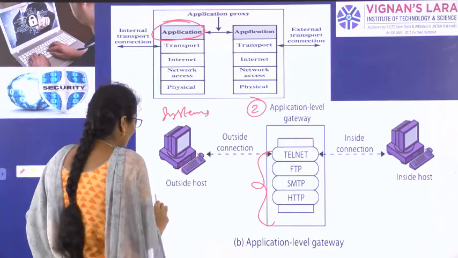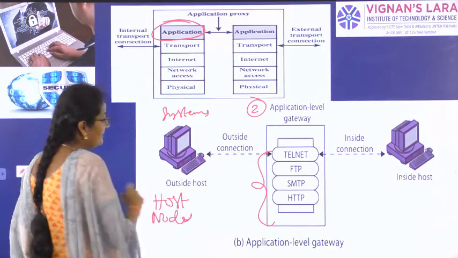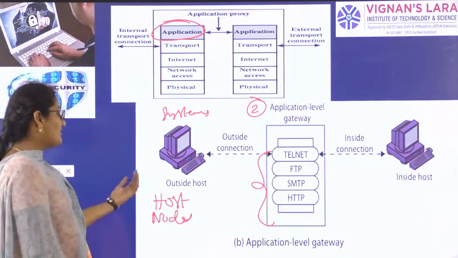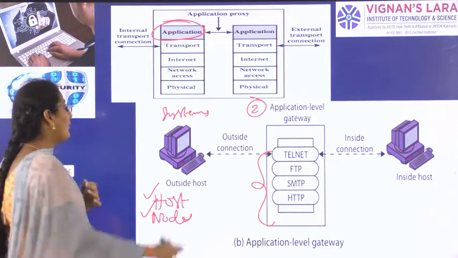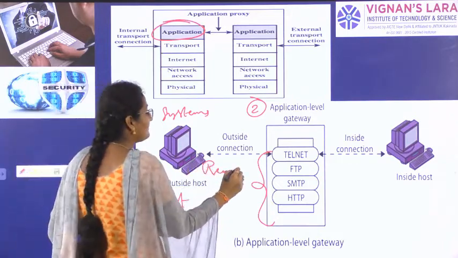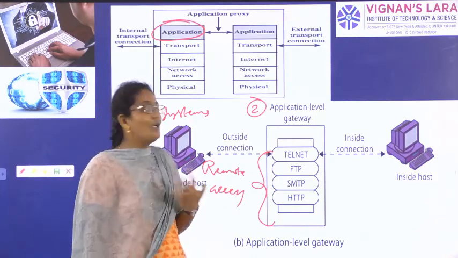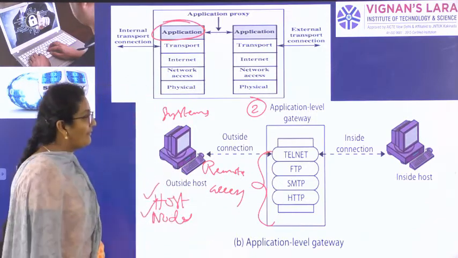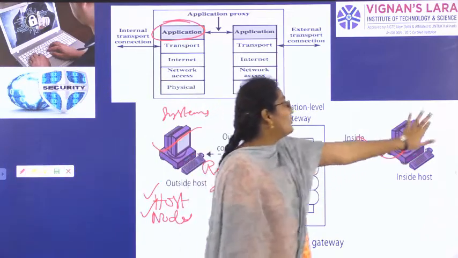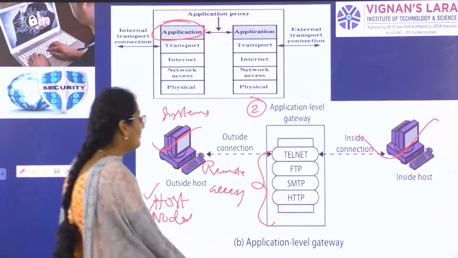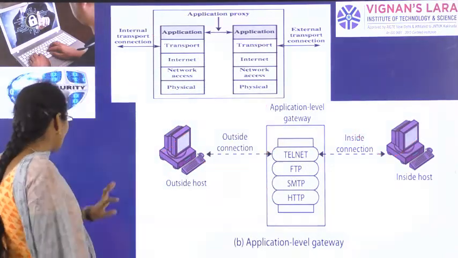Ultimately those systems are called hosts, and we can also call these systems nodes, because all these hosts and nodes are located in a network. Now if I want to take remote access, I am using this application level gateway firewall, so that I can connect the outside host and inside host, which are in two different networks, by telnet using remote access. So this is the second type of firewall.